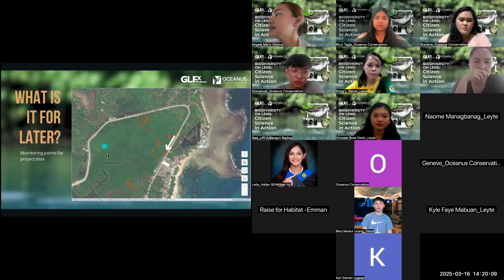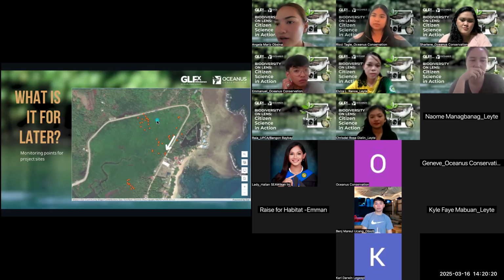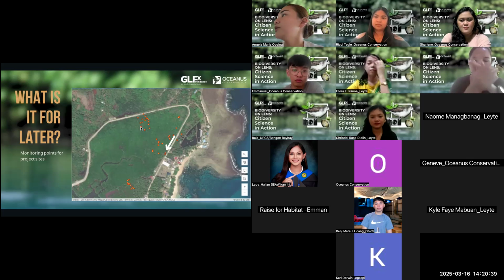For example, this map here is a mangrove area in one of our project sites in Surigao del Sur. Each point on this map represents very valuable information submitted by the citizen scientists. When you click on each point, it will show you different data that were collected by the citizen scientists. It depends on you what specific data you want to collect, but each is specific to one point in the map, and it represents one data that they have collected.